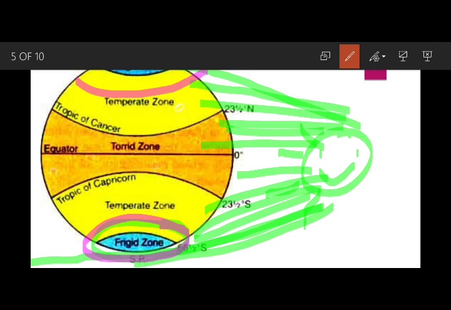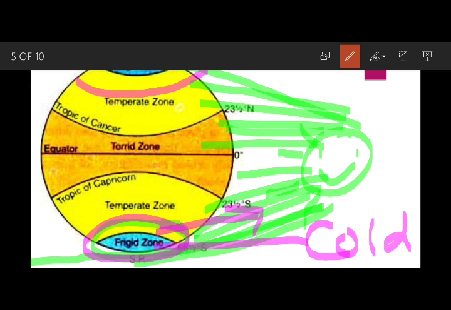That's why these areas remain cold all over the year, throughout the year. The people living here face a cold climate everywhere, and life is very less over here. Very few people live here. As you know, these are the North Pole and the South Pole, and that is the reason life is very less in the North Pole and the South Pole.